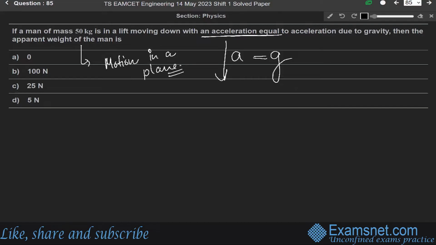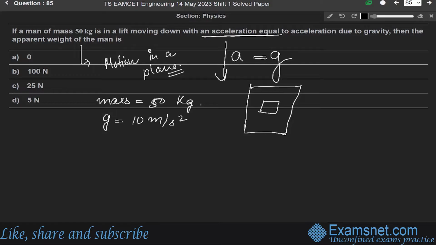From the question, we are given the mass of the man as 50 kg, and acceleration due to gravity g is 10 meter per second square. Let us say this is the lift and the man is going downward, with acceleration given as g.